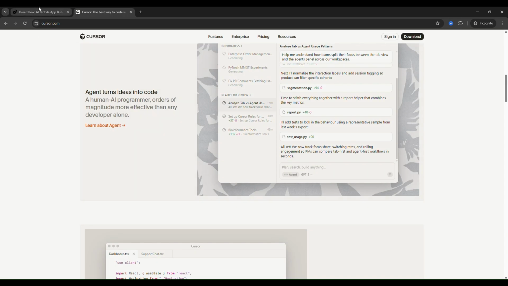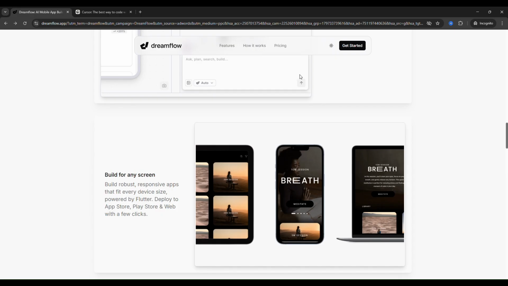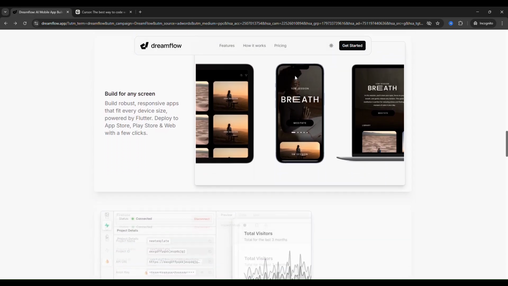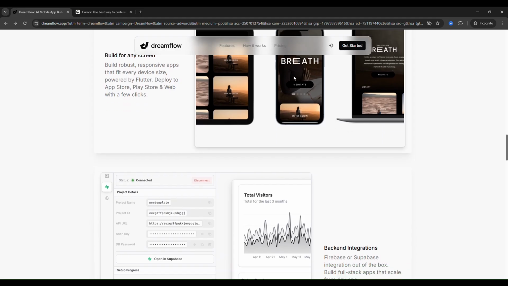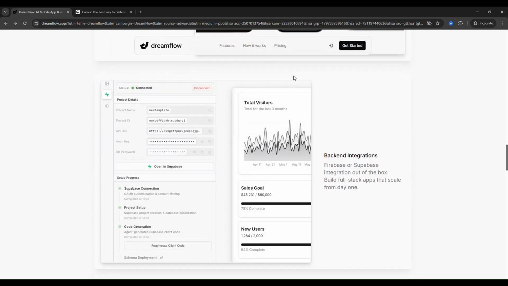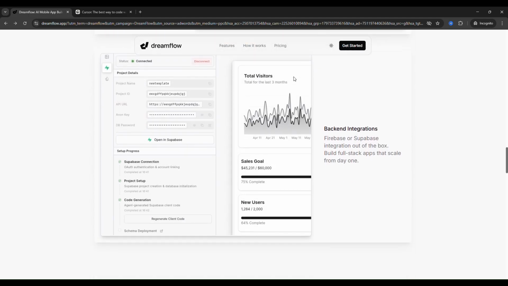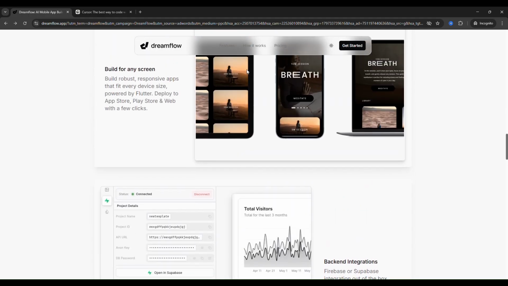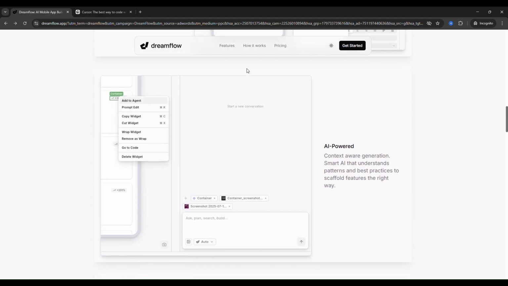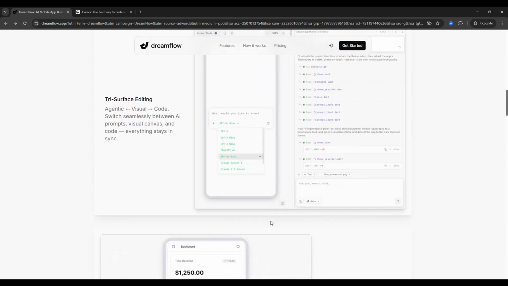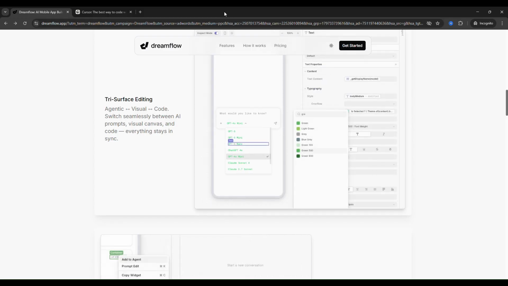Dreamflow takes your ideas written in plain English and transforms them into working code, with the entire process from prompt to prototype taking less than 5 minutes. You can quickly build your first app from a description and then take it to Flutterflow, where you can make specific edits if required, with seamless transfer between these complementary tools. Sounds amazing, right? But here's the reality. Dreamflow shows promise in AI-powered app development, but its current limitations make it more suitable for rapid prototyping rather than building fully functional production-ready apps.